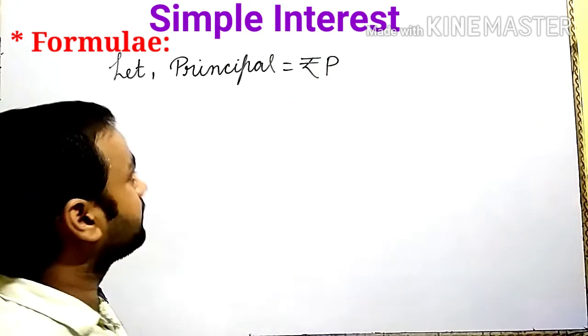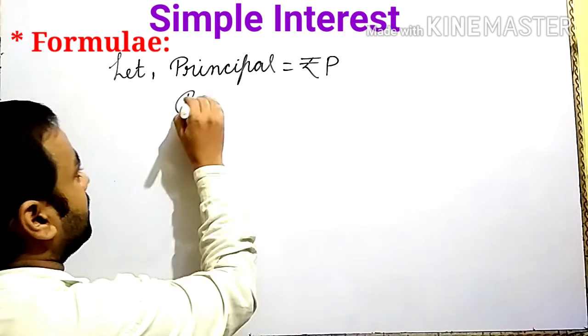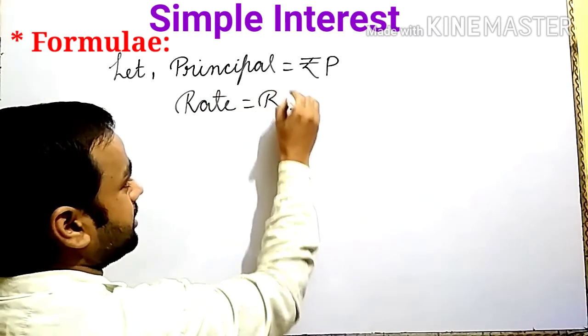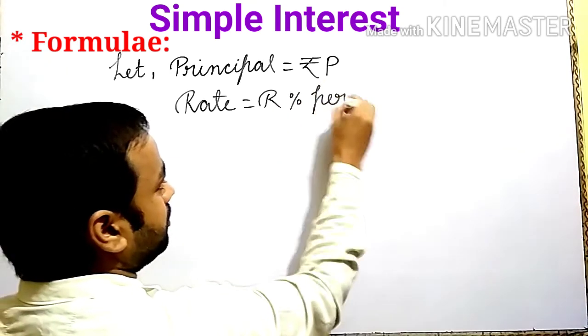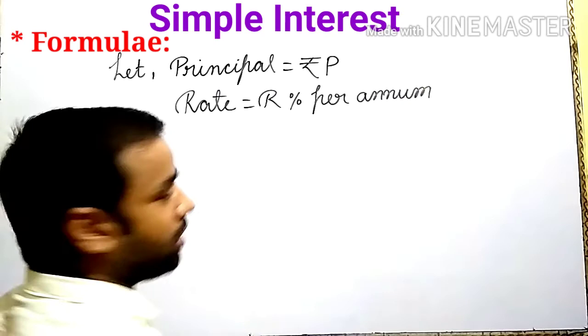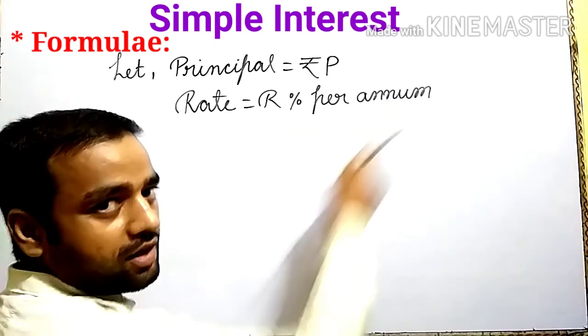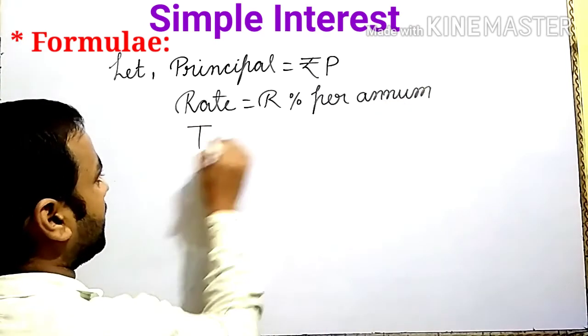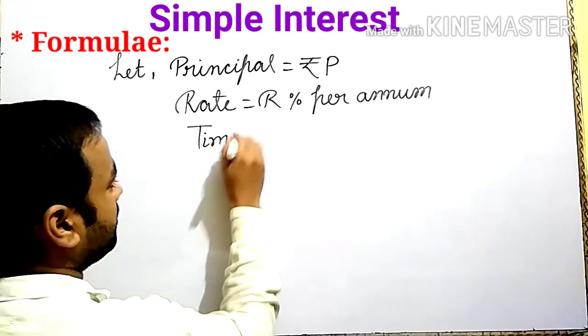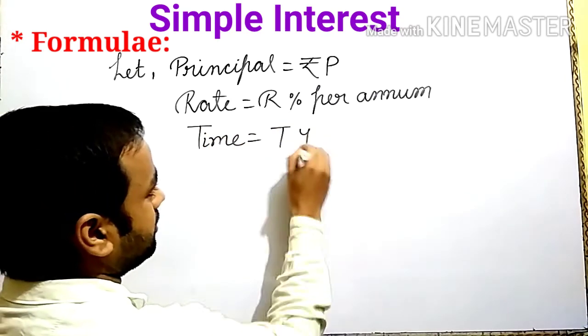Is it clear? Rate is equal to R percent per annum. Always rate is given per annum. Time, we write, time is equal to T years.